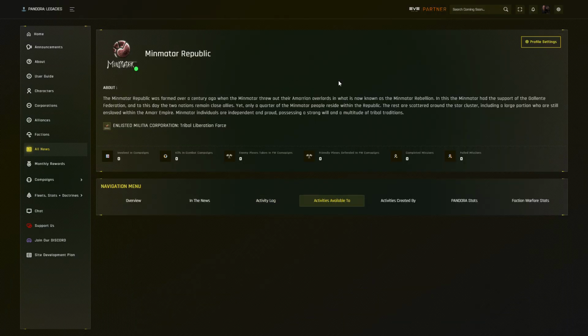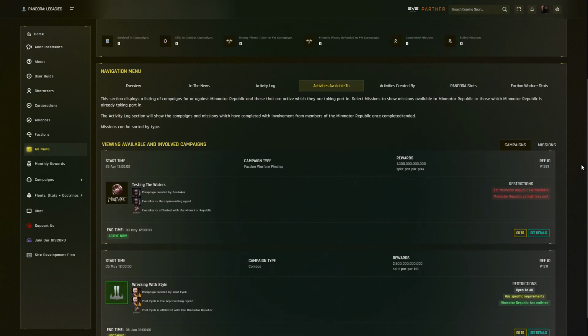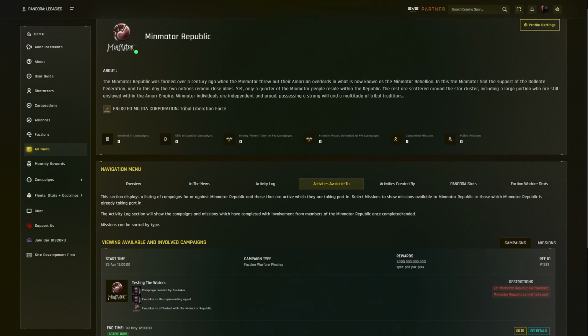You can also see the activities that are available to members of this faction for campaigns that have been created that are active now, and for campaigns that are upcoming. It is also possible to see the missions available to members of this faction.